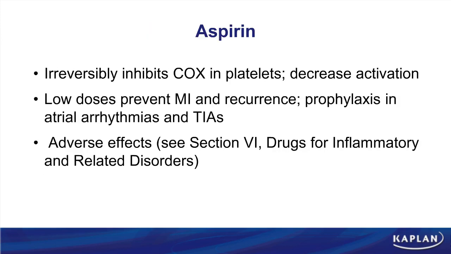Aspirin is our most popular antiplatelet drug. As we covered in an earlier section, aspirin is going to irreversibly inhibit cyclooxygenase in platelets and basically inhibit the production of thromboxane A2 for the life of the platelet. Low doses of aspirin, what we call a baby aspirin, 81 milligrams, can prevent an MI and recurrence. It's also very important in the prophylaxis of atrial arrhythmias and in TIAs. But all of the other important properties of aspirin have been previously covered in Section 6.